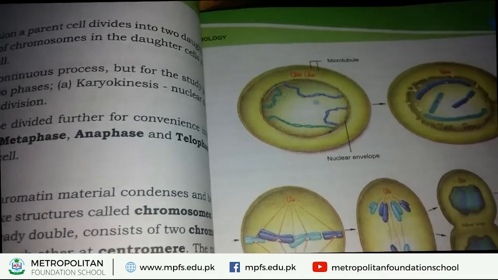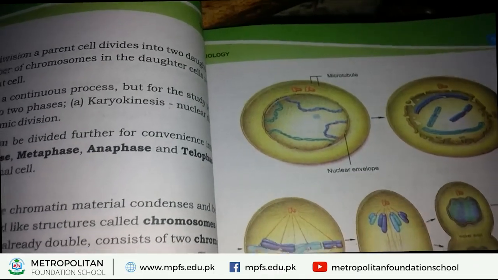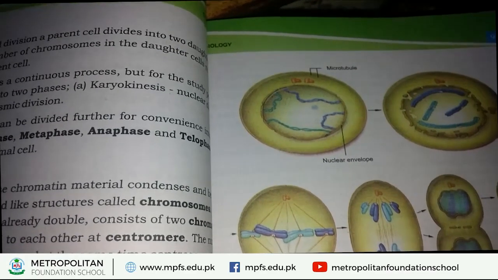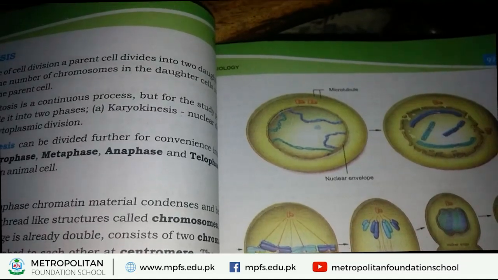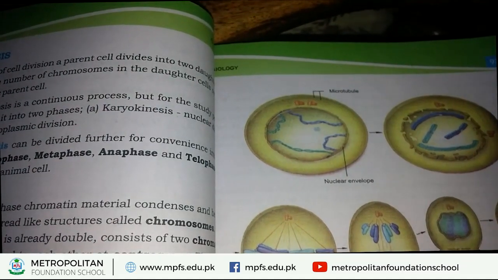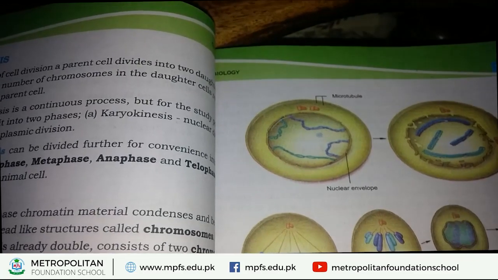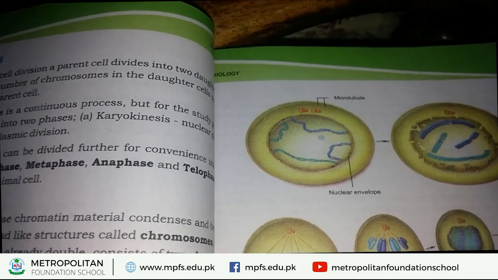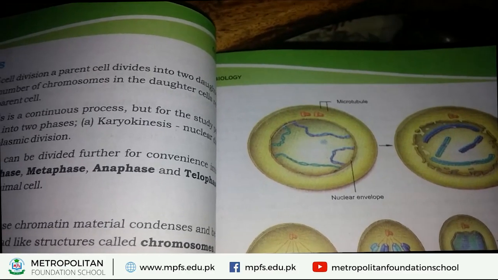So, in the early phase of prophase, first of all, chromosomes are visible. These chromosomes are thread-like structures. They already double and make their copies called chromatids. These chromatids are attached to each other by a special point that is called the centromere.